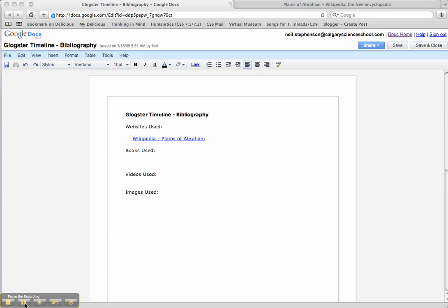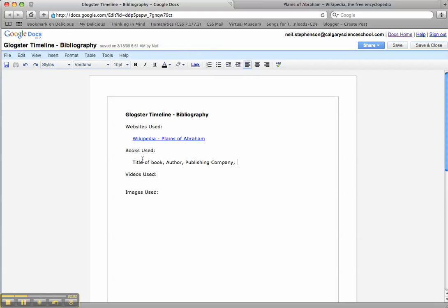For books used, what I want you to put in here is an entry for any of the books you've used. And you're going to go title of the book, comma, author, comma, publishing company, comma, date it was published. Okay, so for example, ours, I want everyone to put our Voices and Visions in there, and I want you to find the author and the publishing company and the date for the Voices and Visions.